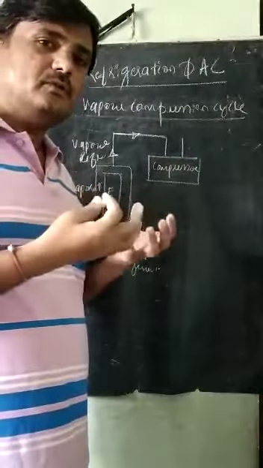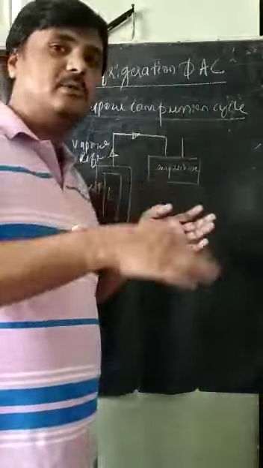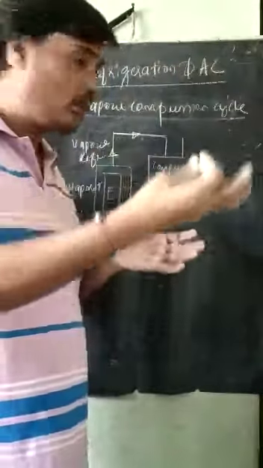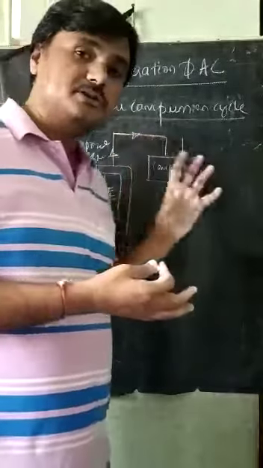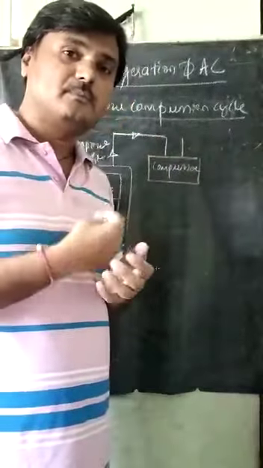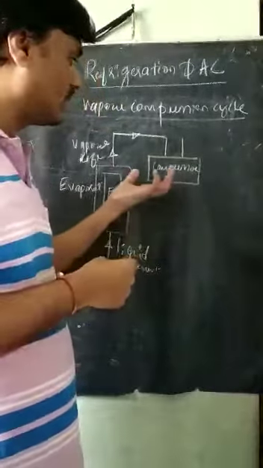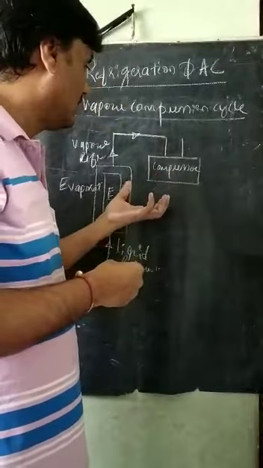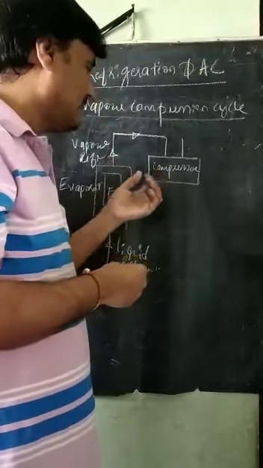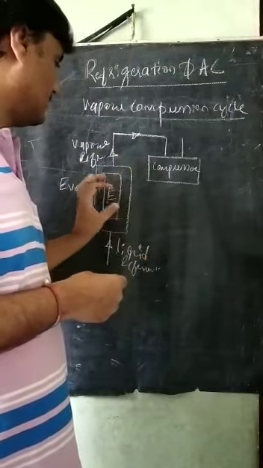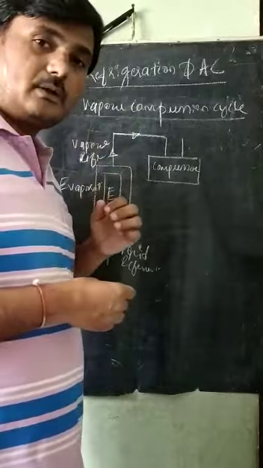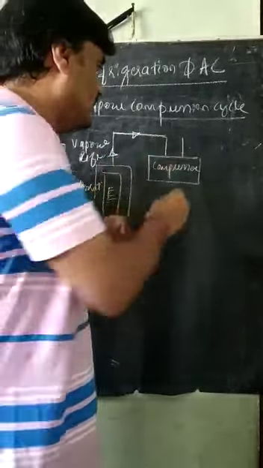So if you are not using the compressor, somewhere it will stay. It will not move to wherever it is required to supply. Therefore, the compressor is used to increase the pressure here, so this work input is a must. The compressor will give that much pressure to the vapor refrigerant. Pressure of the vapor refrigerant will be increased.